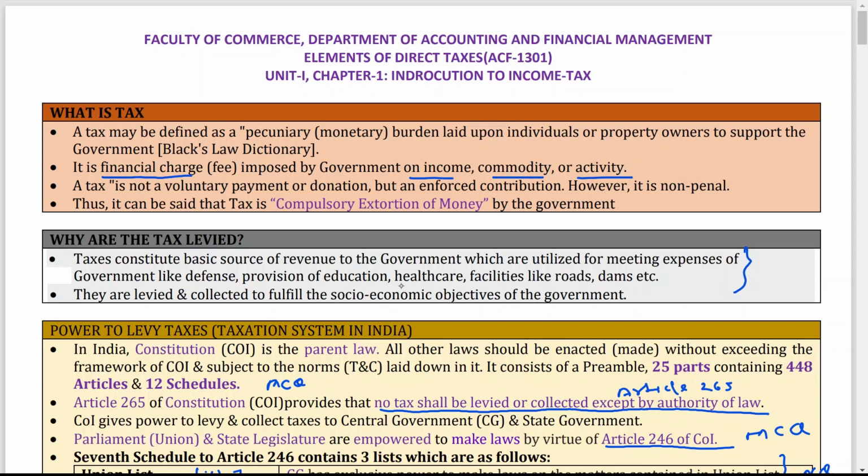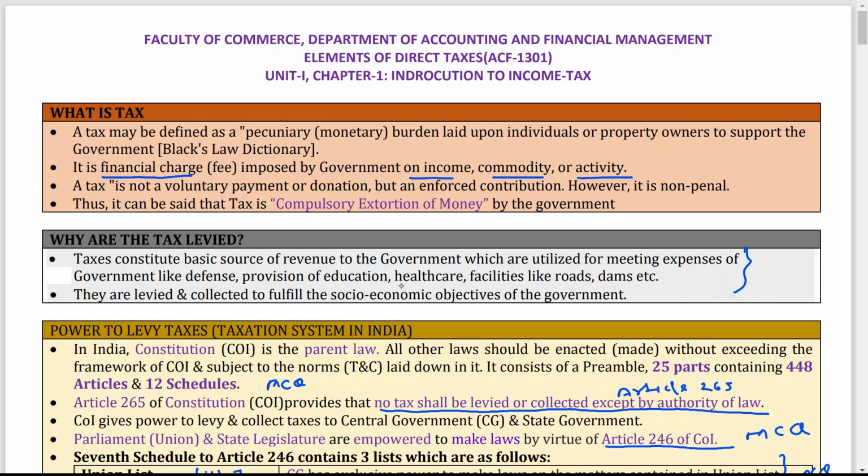A tax is not a voluntary payment or donation, but an enforced contribution. However, it is non-penal. It is not a voluntary contribution or donation, which means you have to pay it compulsorily. Non-penal means that if you are not liable to pay tax, and you do not pay it, you are not penalized. Thus, it can be said that tax is compulsory extortion of money by the government.